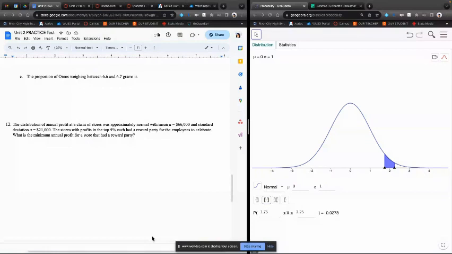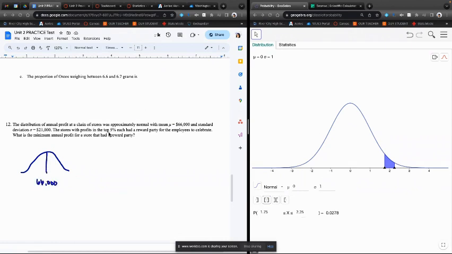All right, question number 12 says a distribution of annual profit at a chain of stores was approximately normal with mean 66,000 and standard deviation of 21,000. Stores with the profits in the top 5% had a reward party for employees to celebrate. We want to know what is the minimum annual profit for a store that had a reward party. Okay, so we have our mean here at 66,000.